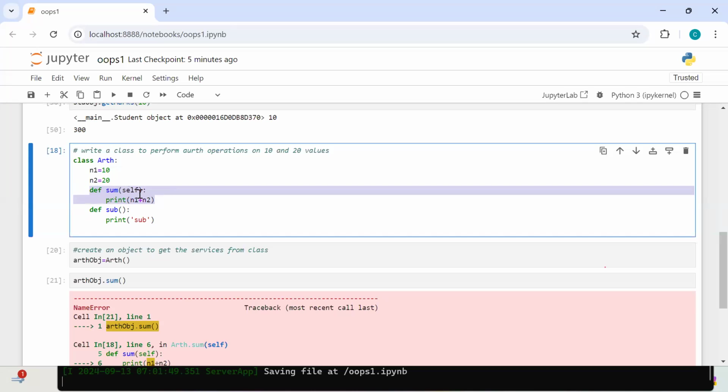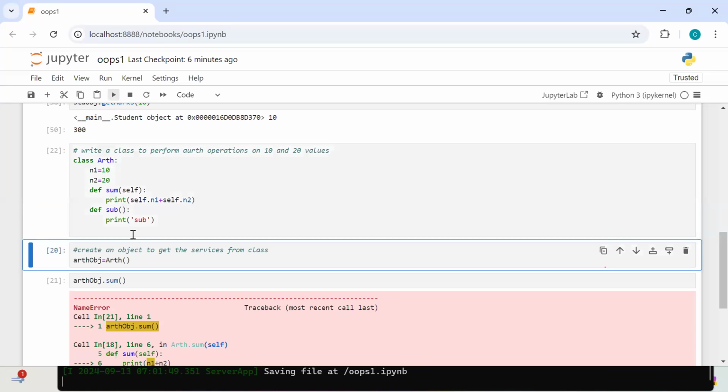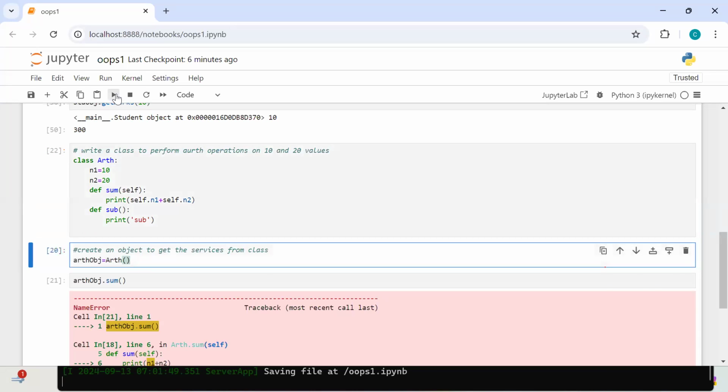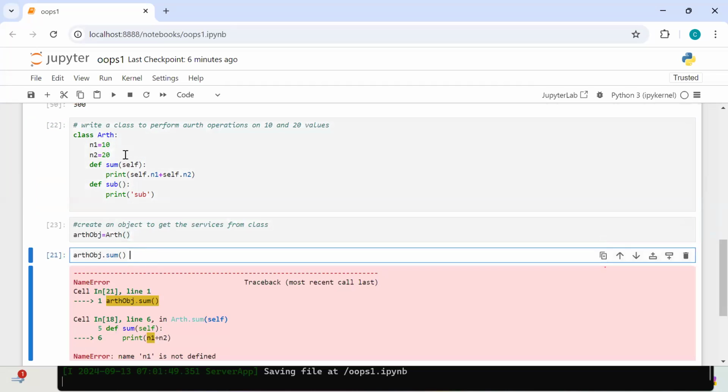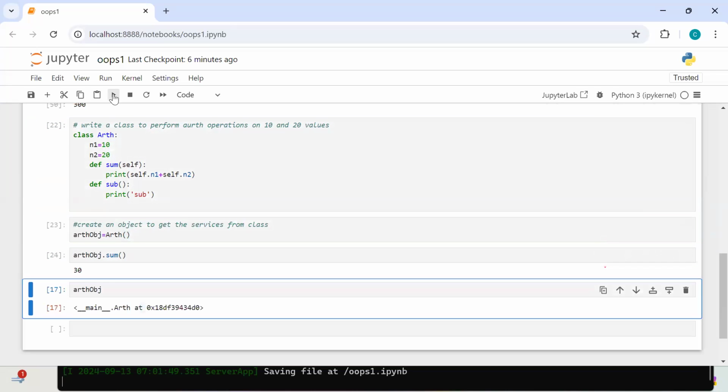What is this self? Current class object, or not? Is the object there or not there? There. If it is there, what can you do? We can do self dot n1 and self dot n2. Now, can I run this? Can I click on this one? Now you get the answer as 30, or not?